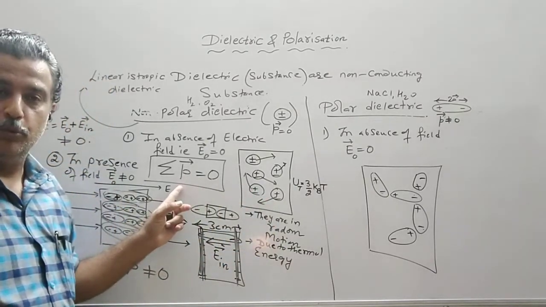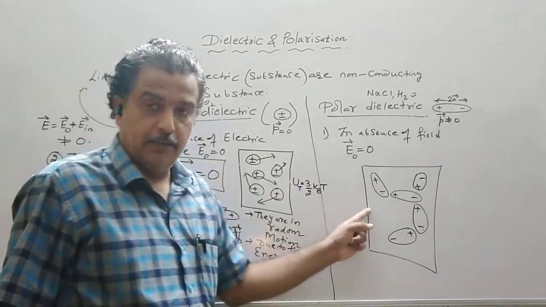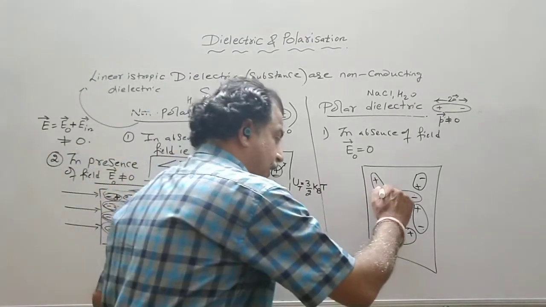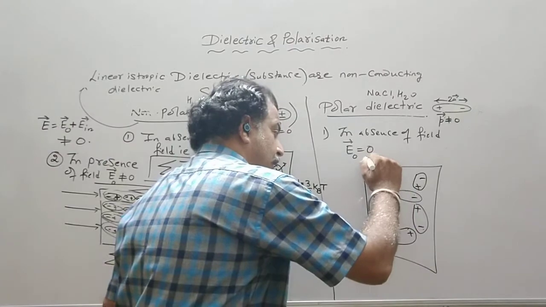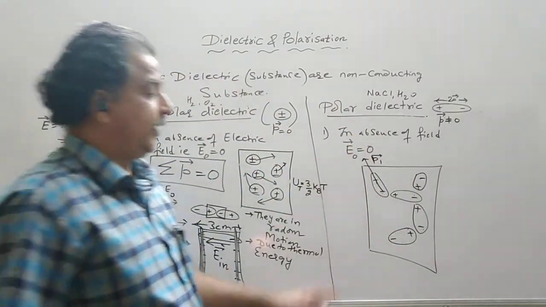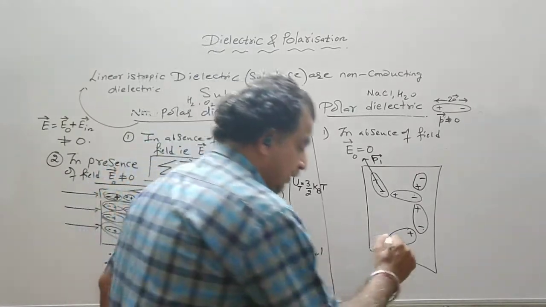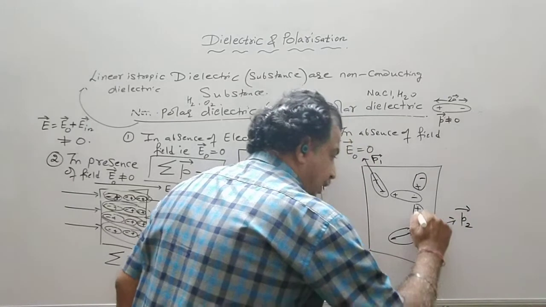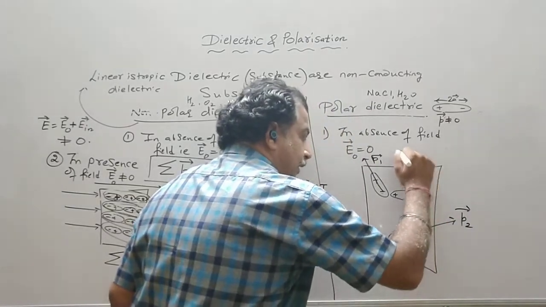So the total comes out to be 0. For the polar case, P1 is not equal to 0. They have a dipole moment. What is the direction of the dipole moment? Negative to positive charge. Say P1. What is the direction of this dipole moment? Negative to positive charge. Say P2. Negative to positive charge, P3.